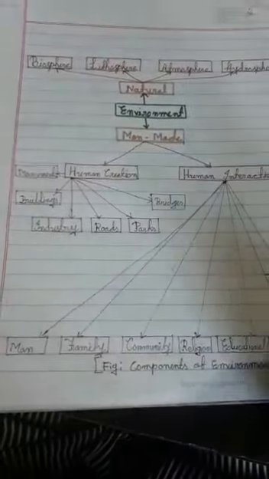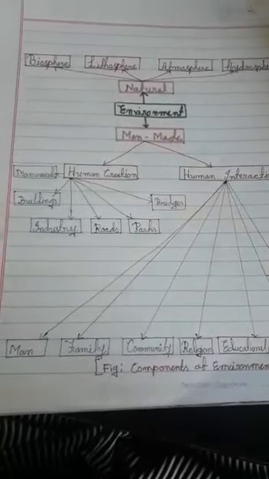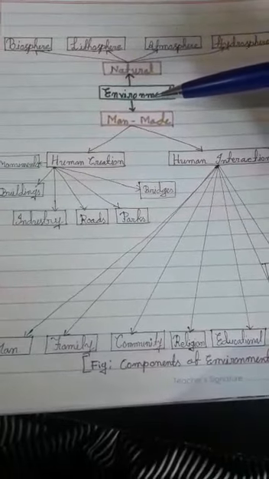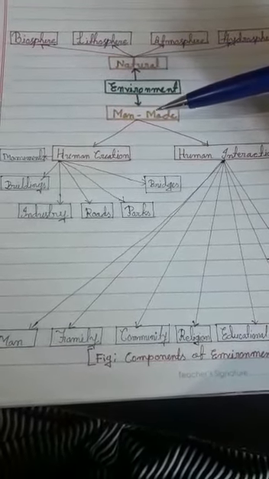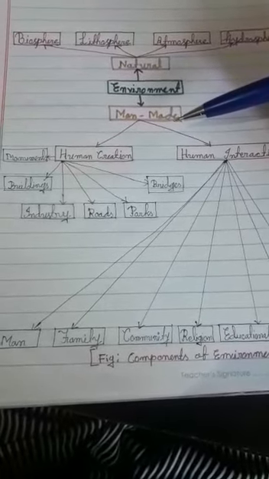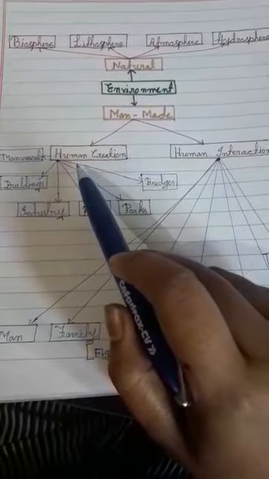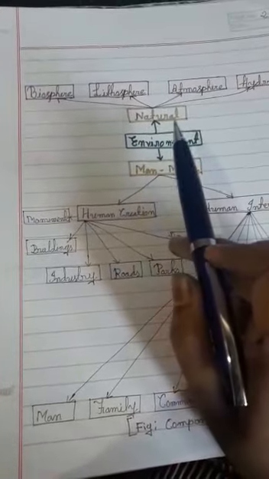Now, understanding the components of the environment, I would say there are mainly two components. The first is the natural component and the next is the human-made, man-made component. Again, the man-made components are classified into two types, human creation and human interaction. First, we talk about the natural component.